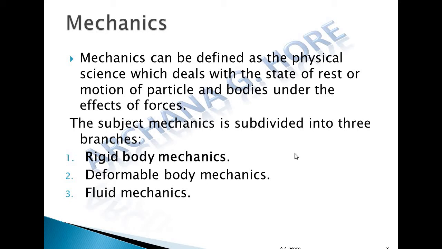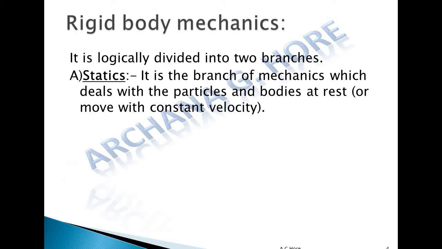Now what does rigid body mean? The body which doesn't change its shape and size on the application of different forces is known as a rigid body. Now this rigid body mechanics is subdivided into two branches: statics and dynamics.